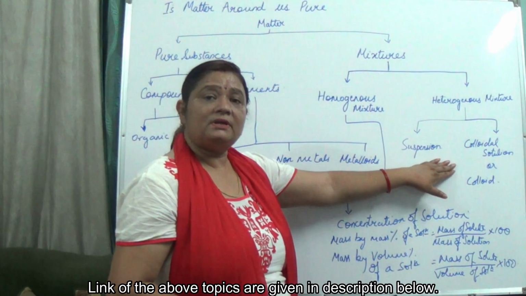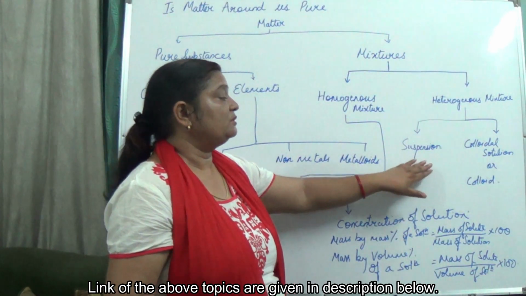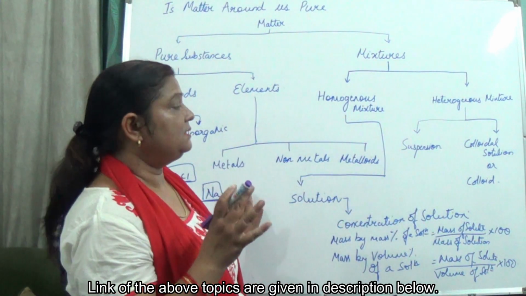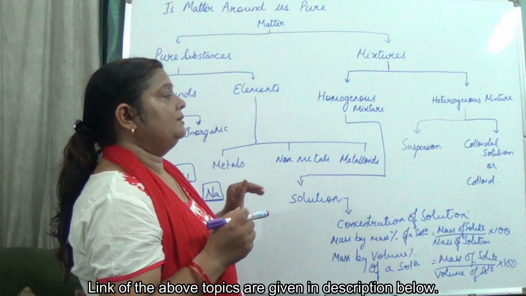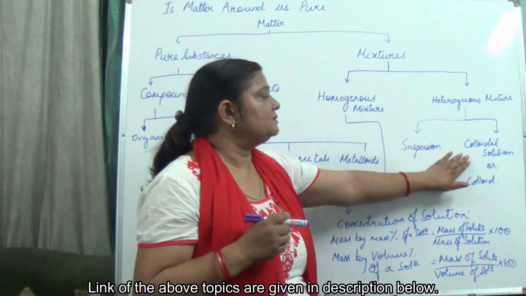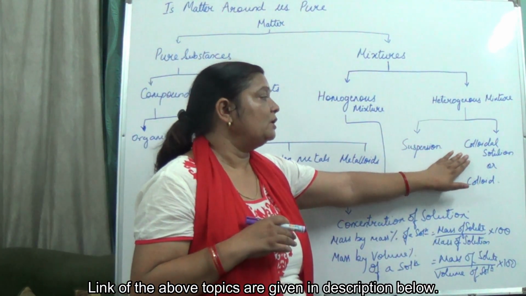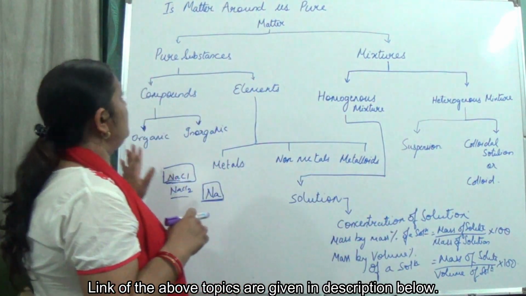Here the best examples are blood and milk. These are all colloidal solutions. Colloidal solutions have the property of scattering light; they show the Tyndall effect. Tyndall effect is seen in the case of a colloidal solution.